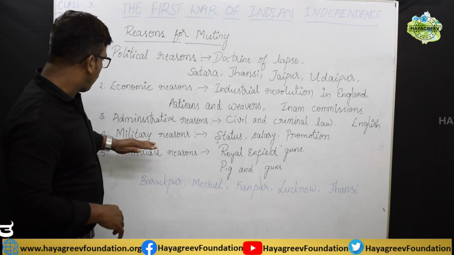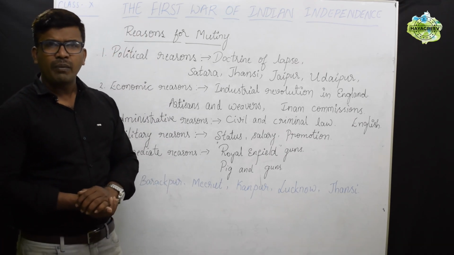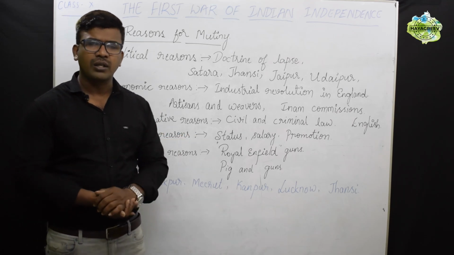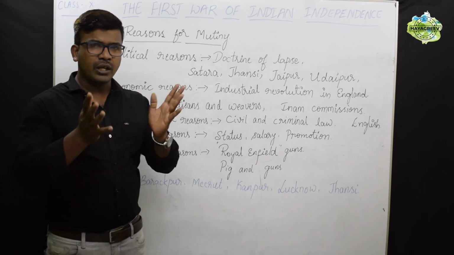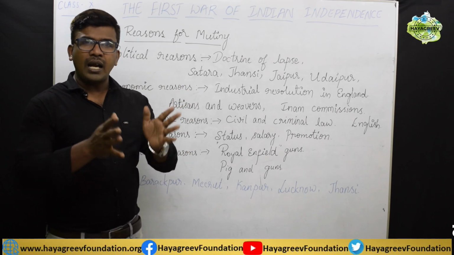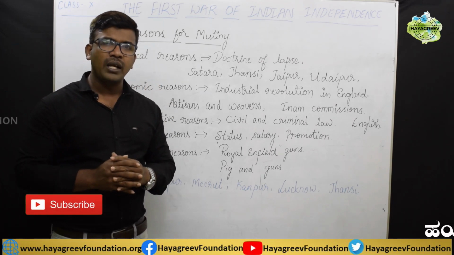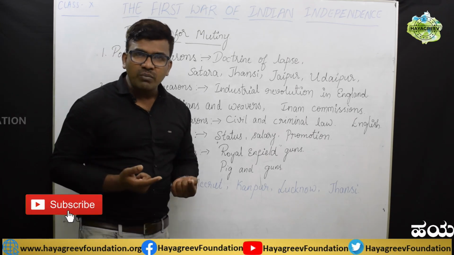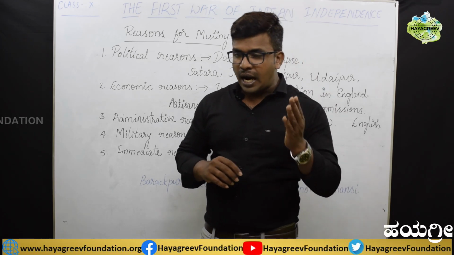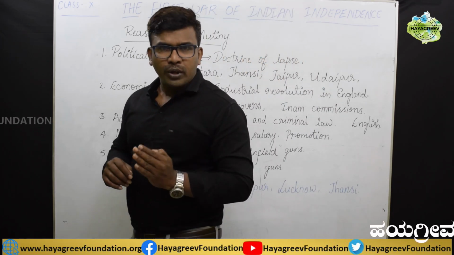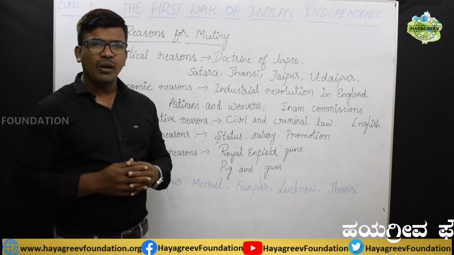Then students, we'll go to the military reasons. Actually, military reasons are very important. Why? Because further it led to the immediate cause also. In India, the British government was there, hence it was called British India, and the army was also called the British Army. Though it was called the British Army, in it the maximum number of soldiers were Indian soldiers. They were more than 2 lakh, and at the same time, the European or white soldiers' number was just 40,000 plus.